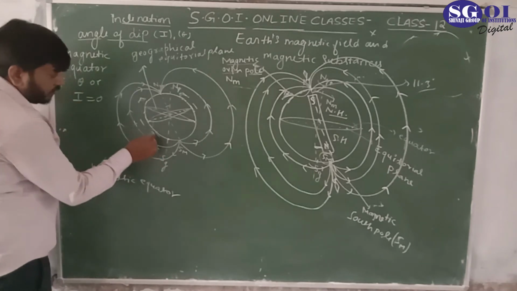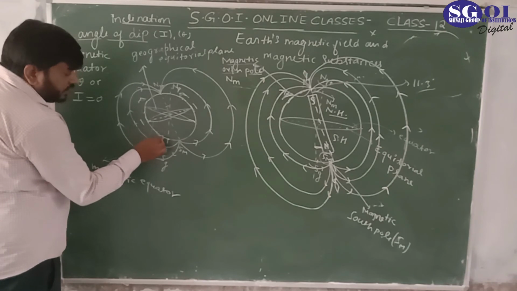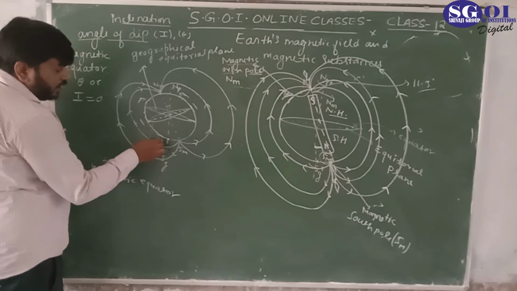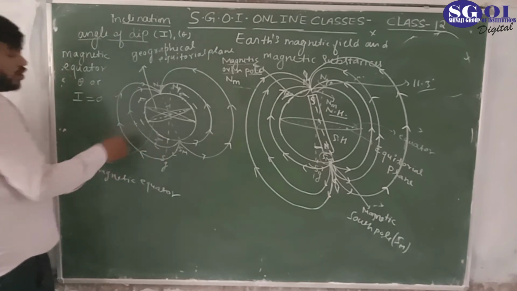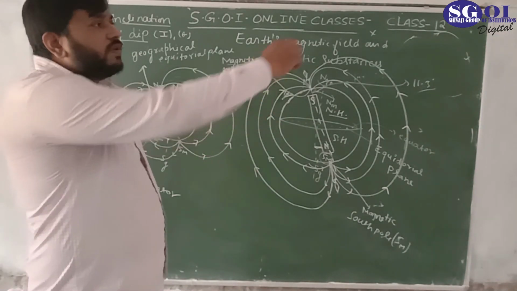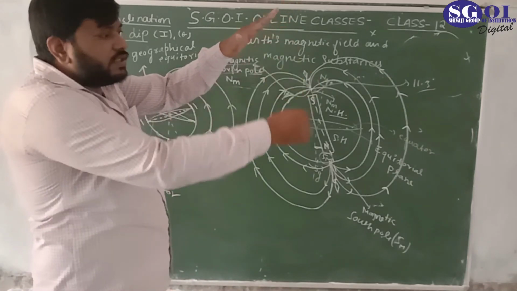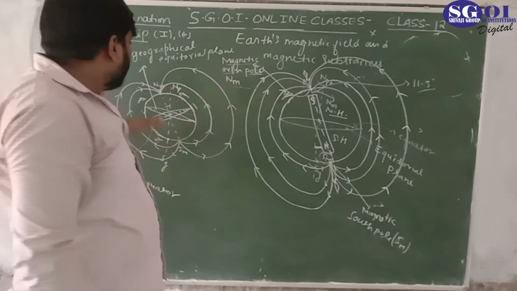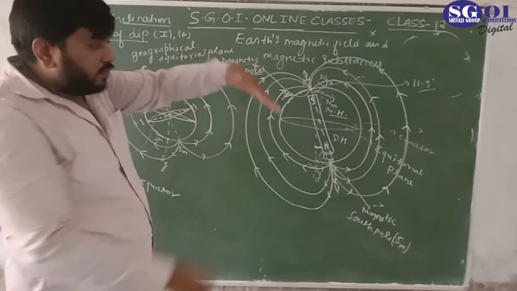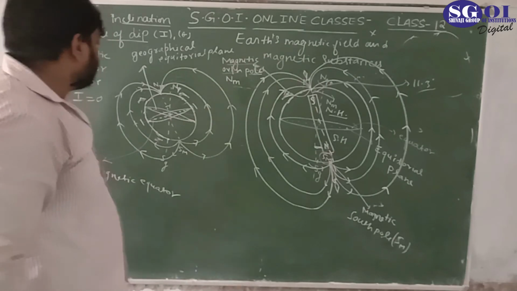And in this region, the lower side here, we can see this is the surface, and this is the dip needle, and it is pointing in an upward direction, north of the dip needle. It means if this is the surface, in this way the north of the needle would point in an upward direction. This is the angle of the dip. So this is the horizontal, this is the dip, this is the angle of dip.